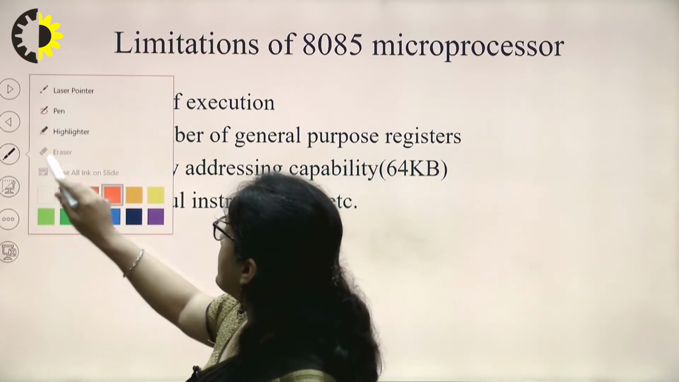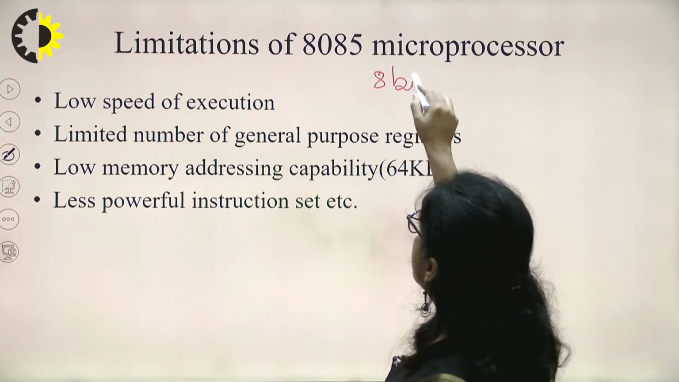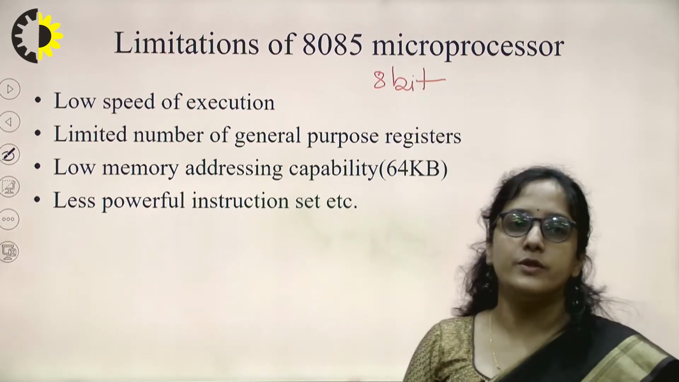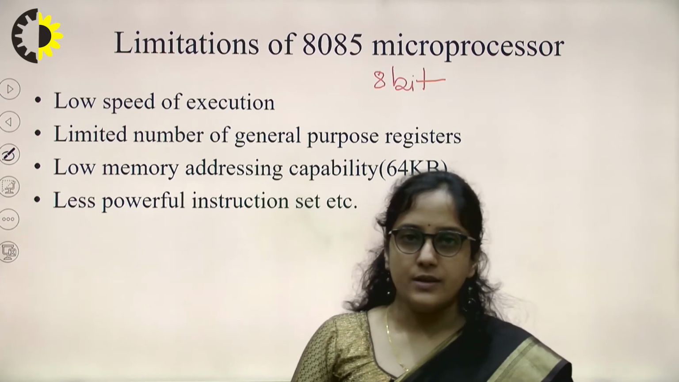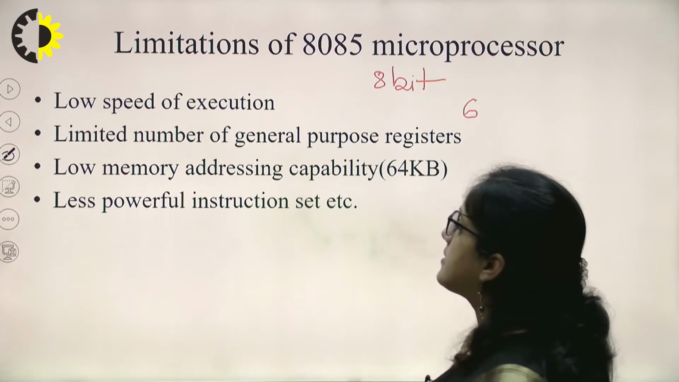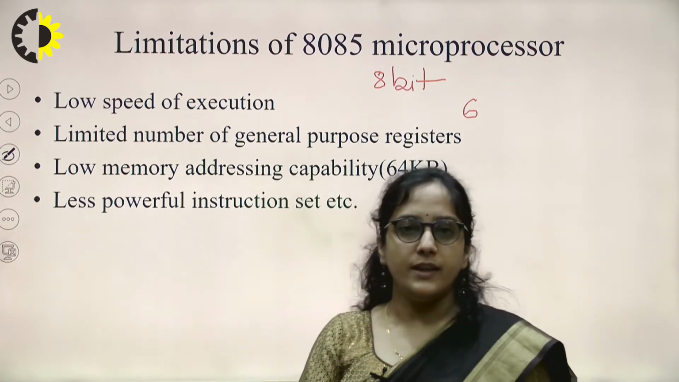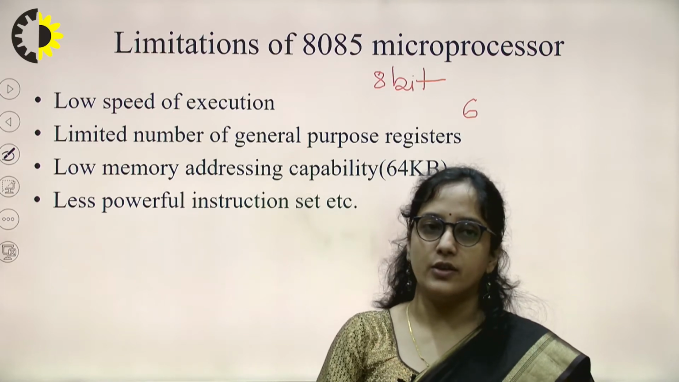It processes data in 8 bits. It is an 8-bit processor, so we can say that it has a low speed of execution. It has limited general purpose registers. As we all know, 8085 has only 6 general purpose registers. So if we need to store more data, it is very difficult in the case of 8085.